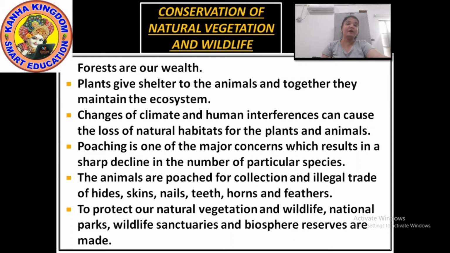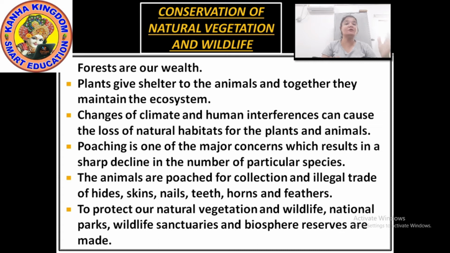Right? Now, here it's trying to say how can these natural vegetation or wildlife get extinct? How can these resources get extinct? They can get extinct by natural way also and by the humans also. So the best way is to conserve them.